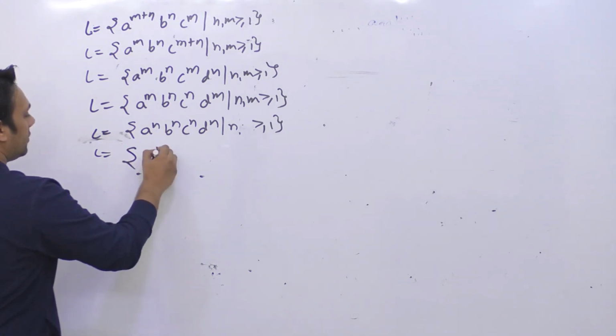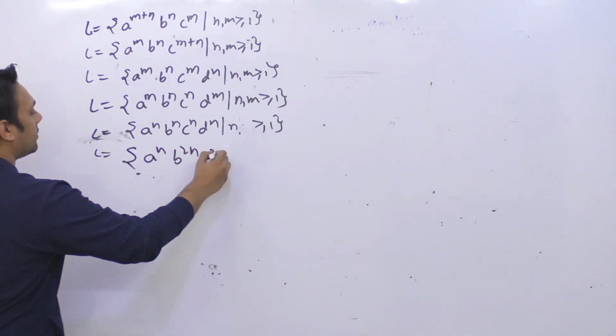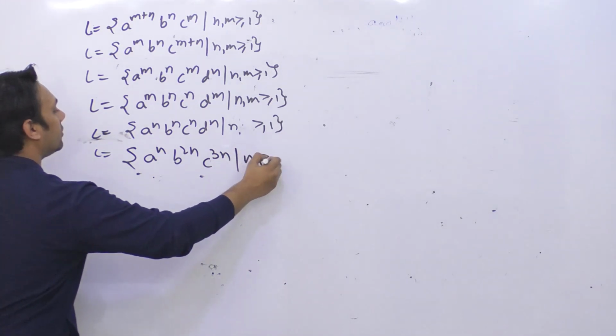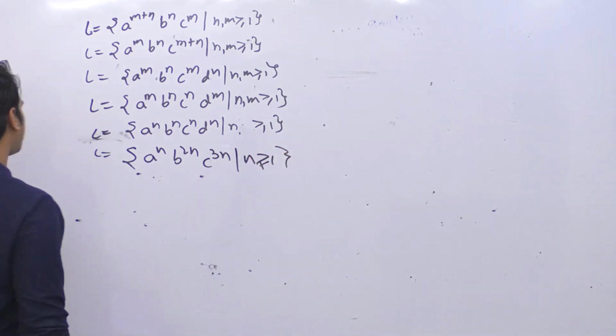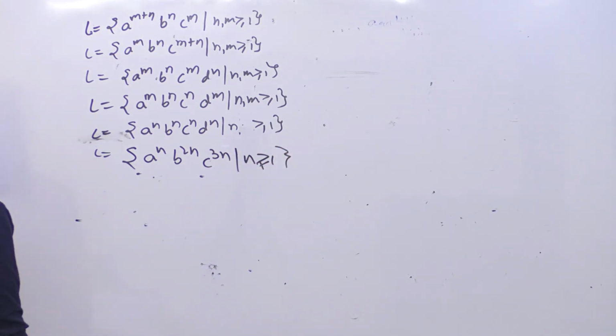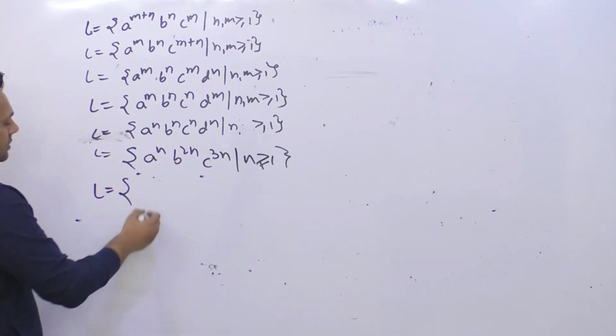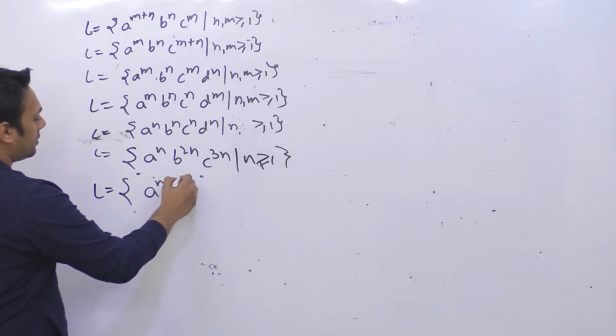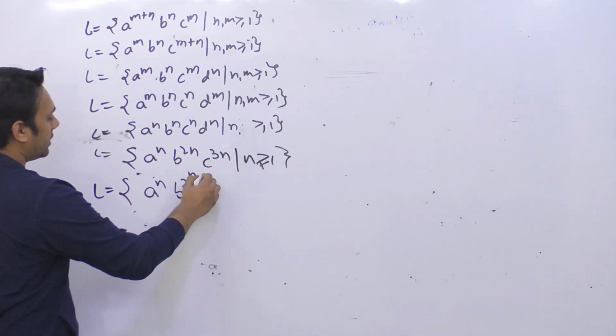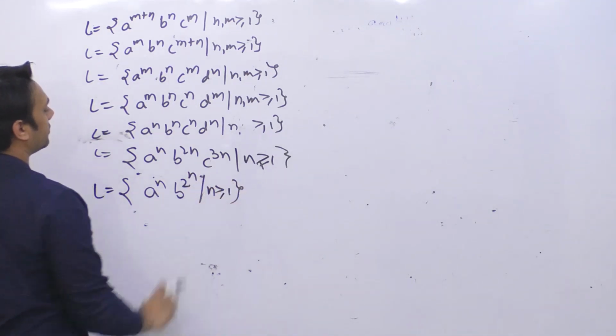Next, a raised to power n, b raised to power 2n, c raised to power 3n such that n is greater than or equal to 1. Okay. Then let me give more examples. The language is a raised to power n, b raised to power 2 raised to power n such that n is greater than or equal to 1, and so on, right?